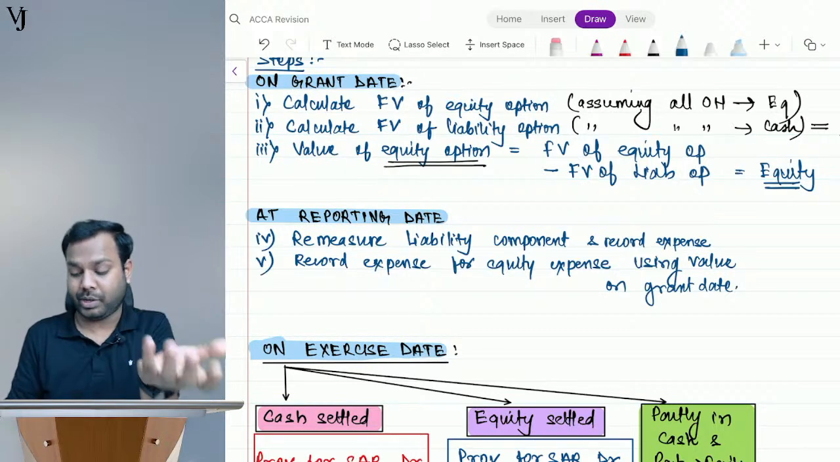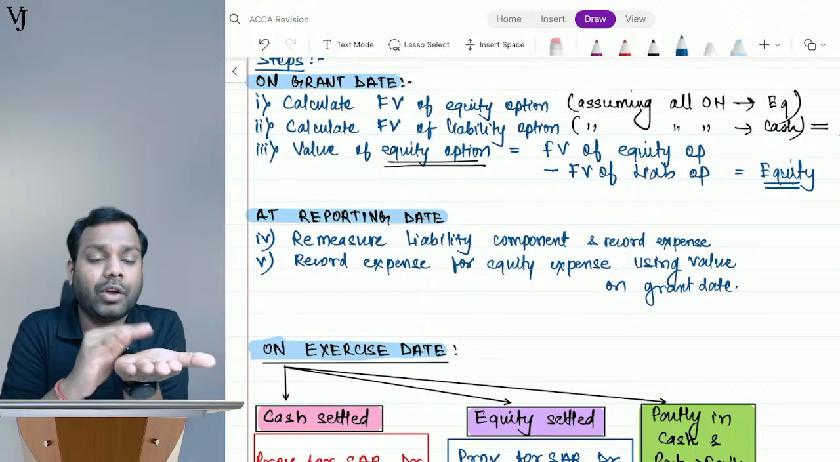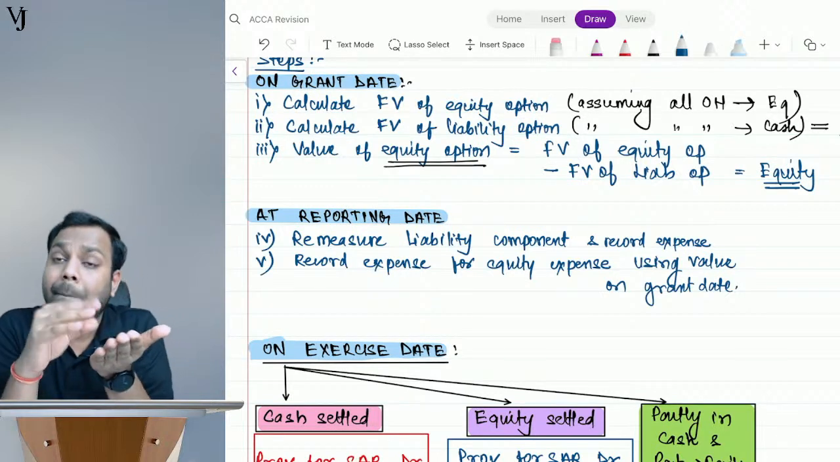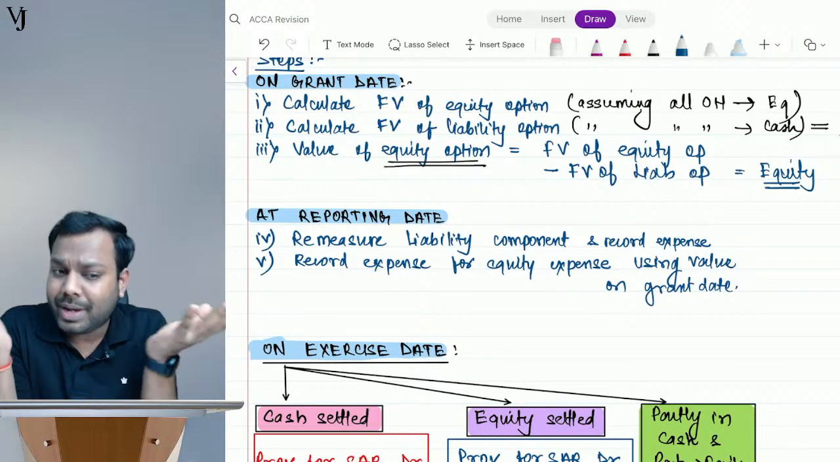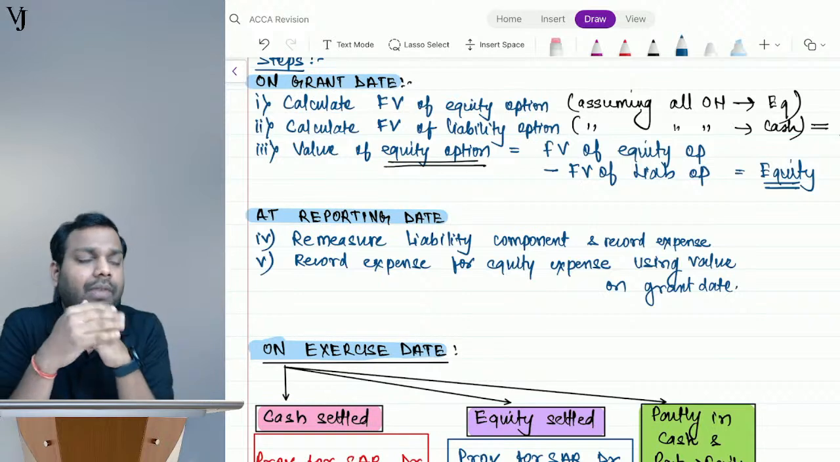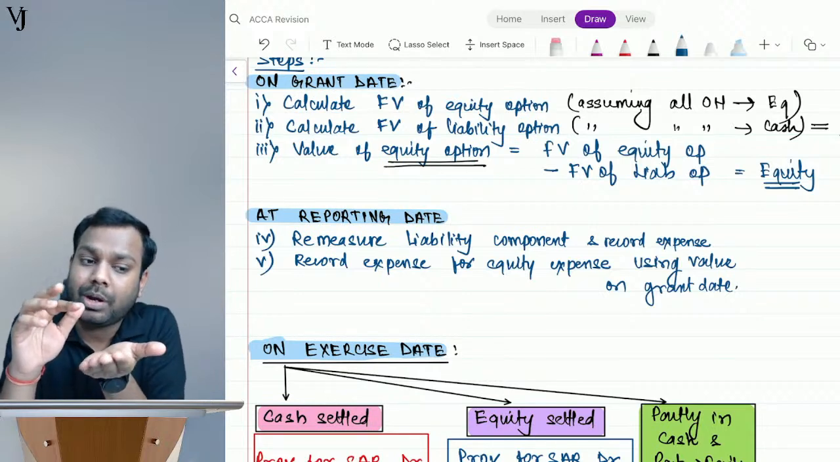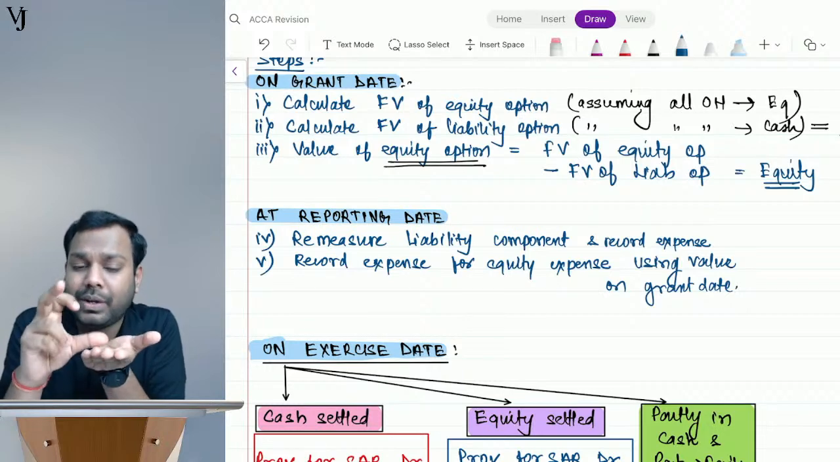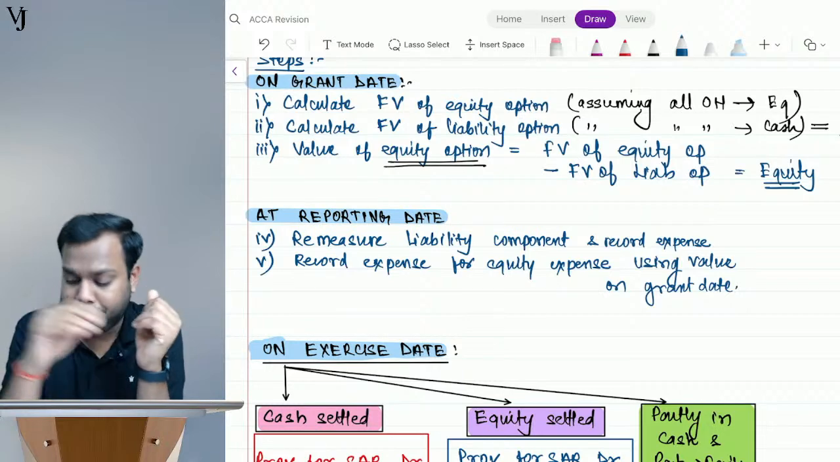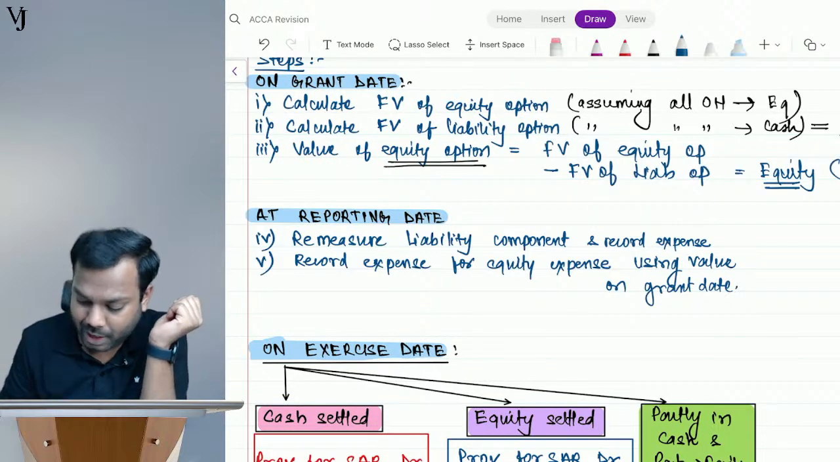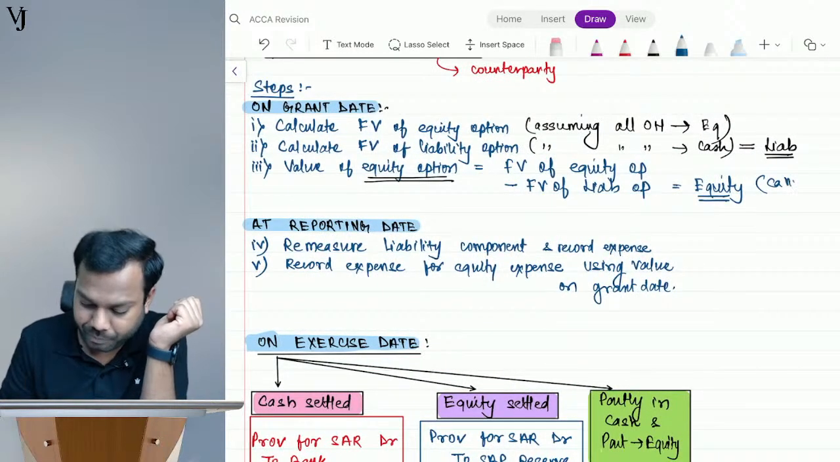Otherwise, suppose the fair value of the liability option, the cash option, is more than the fair value of the equity option. Will we recognize any equity? No. If the fair value of the liability option, or the cash option, is less than the equity option, in that case the differential will be recognized as equity. Equity cannot be negative.